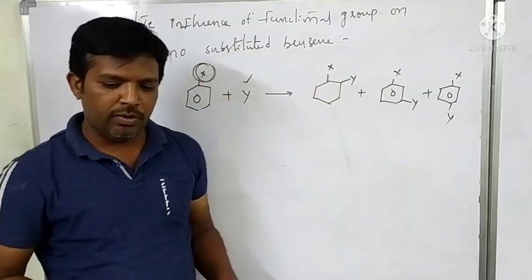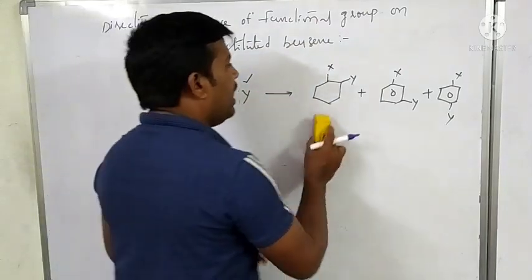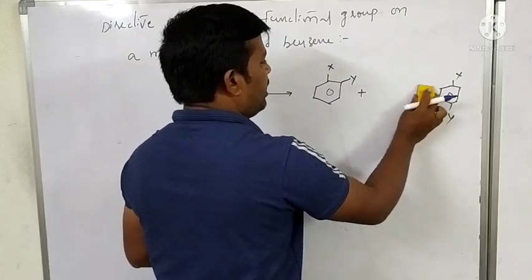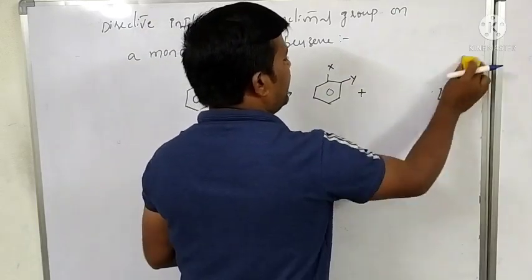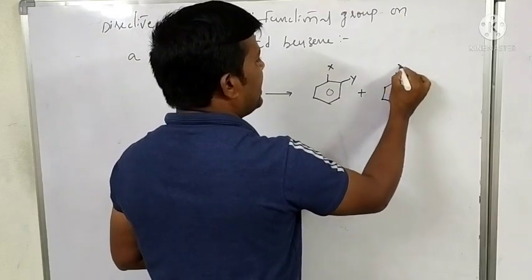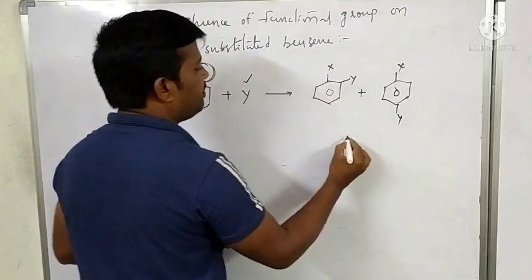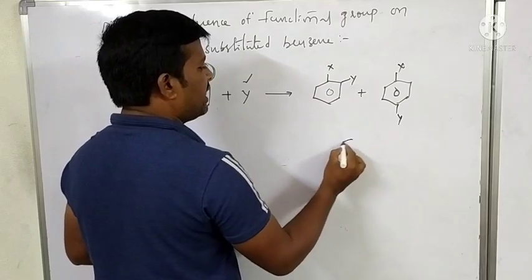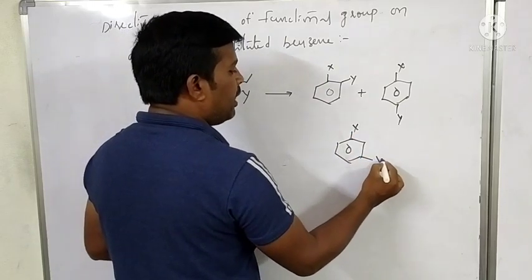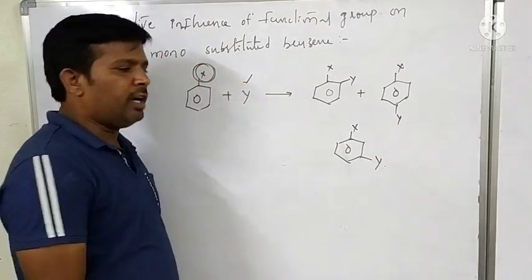Two possibilities. Okay. One is ortho and para. This is the one condition, and the other condition is that there is only formation of the meta position.